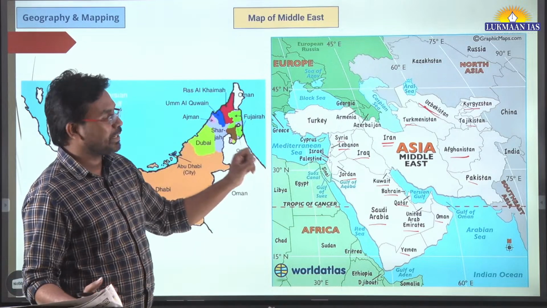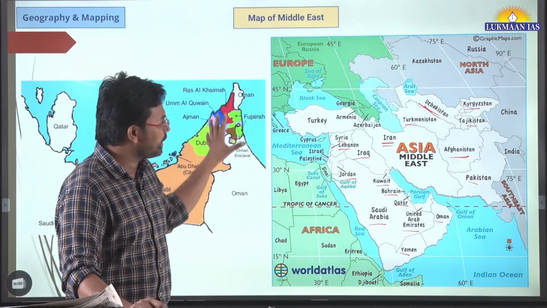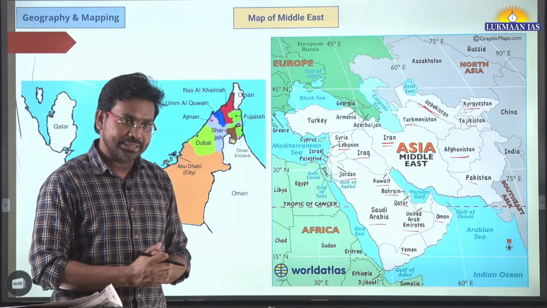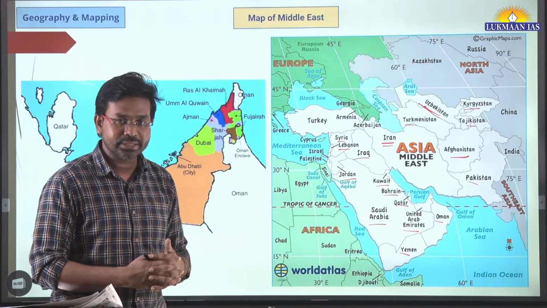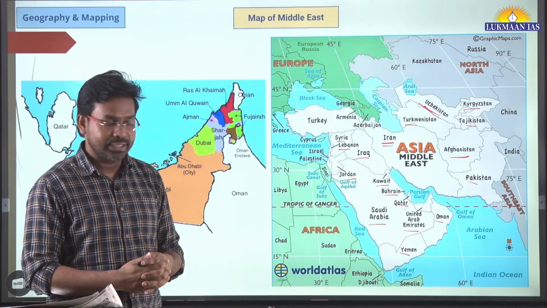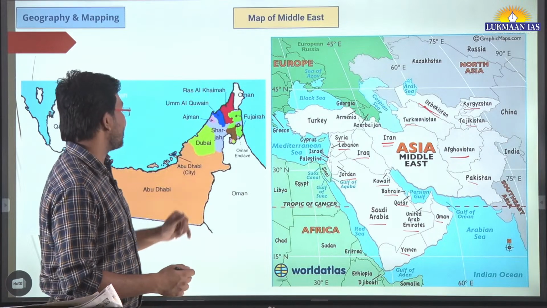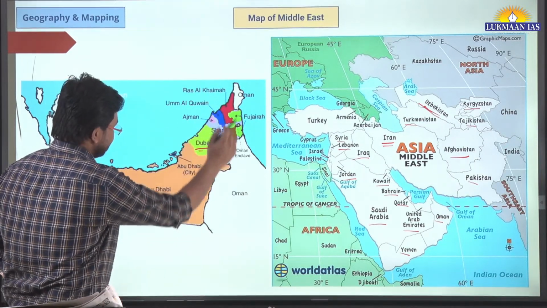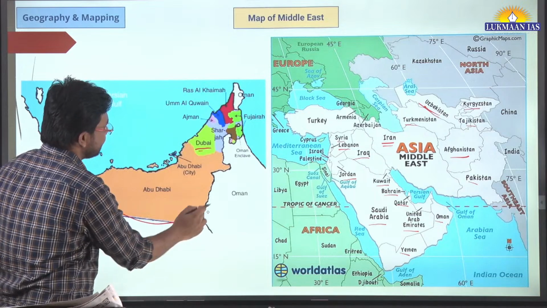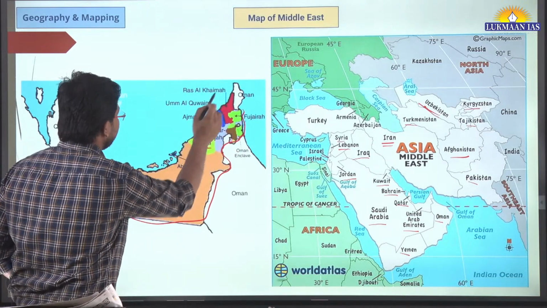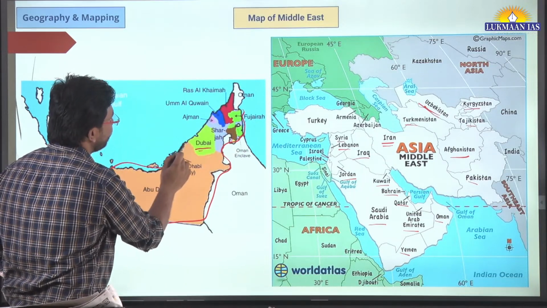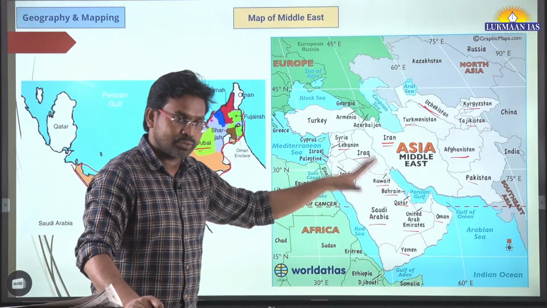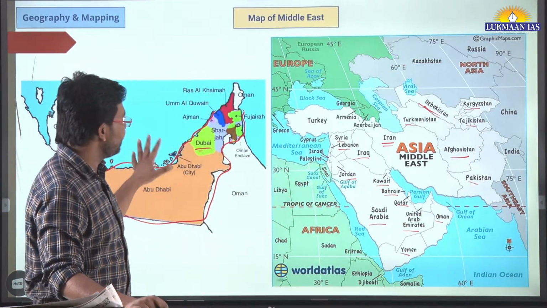So we are discussing the Middle East. Basically, why are we discussing the Middle East map? Because the Conference of Parties 28, COP28, to the United Nations Framework Convention on Climate Change is going to happen in Dubai. So where is Dubai located? Dubai is a part of United Arab Emirates, UAE. This is the overall map of UAE. In UAE, Dubai is a part of it. UAE itself is a part of the Middle East countries. So we have thought of discussing the Middle East.